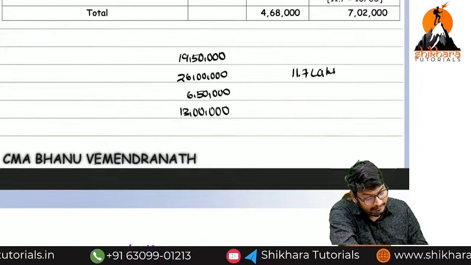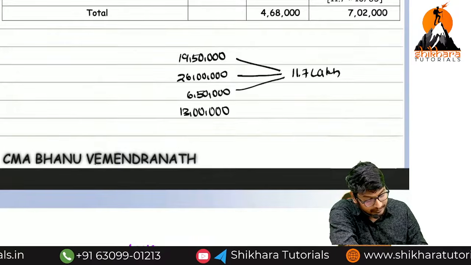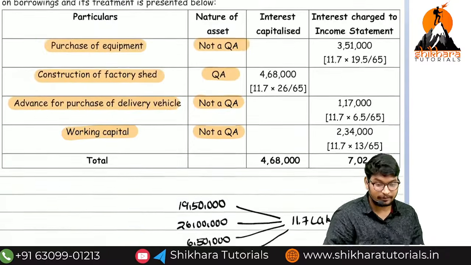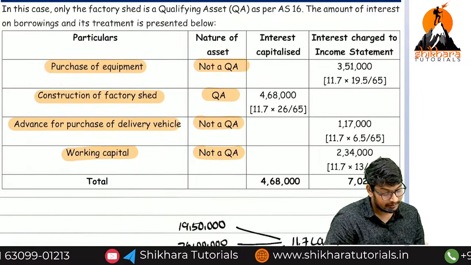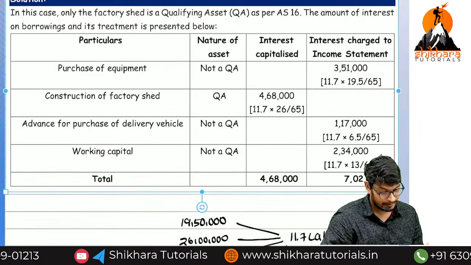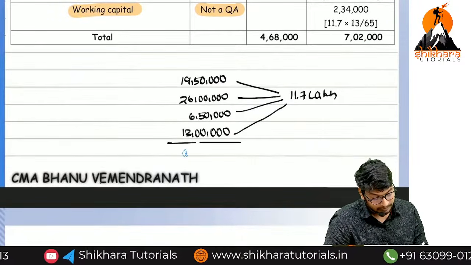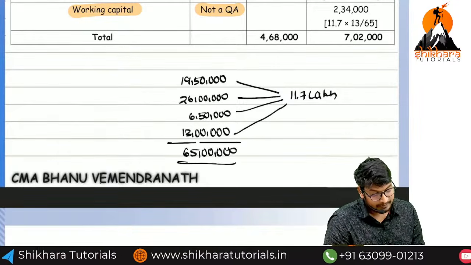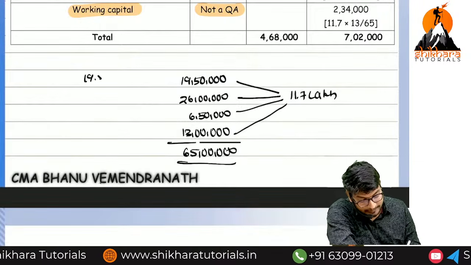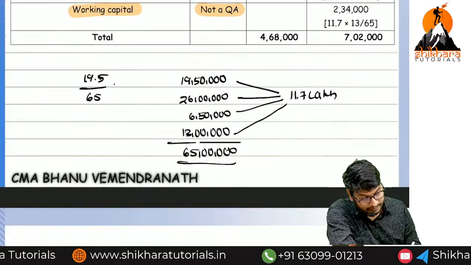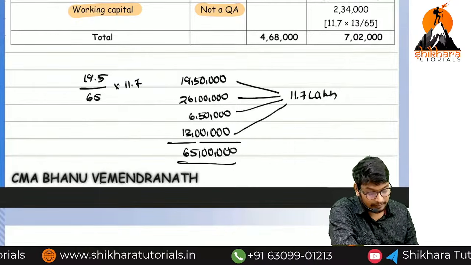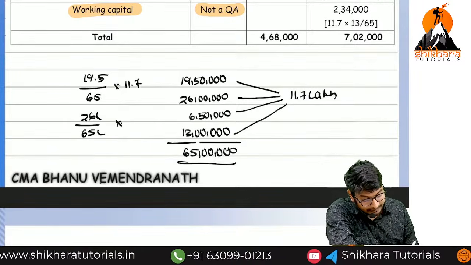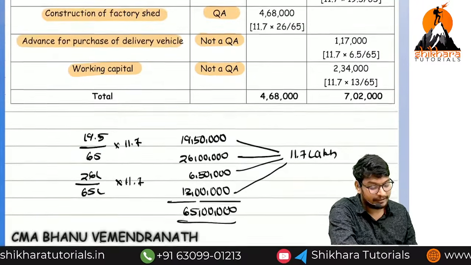So this 11.7 lakh we have to apportion in this proportion. The total amount is 65 lakhs. What is the proportion of the first item? 19.5 lakhs divided by 65 into 11.7. Like that we have to calculate. The second: 26 lakhs divided by 65 lakhs into 11.7. Like that we need to make the apportionment.